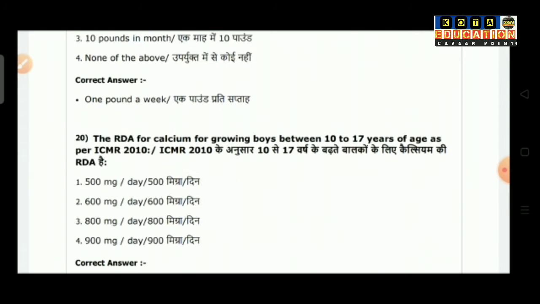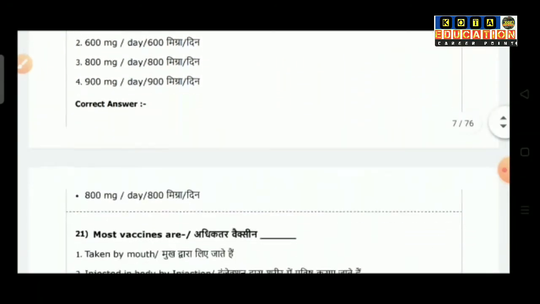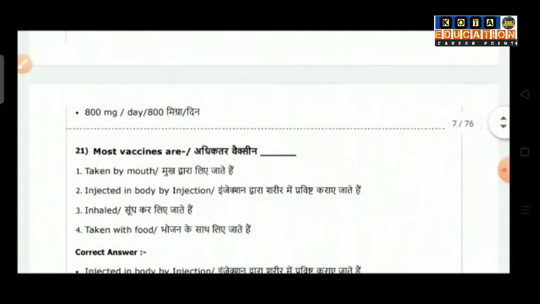Option 1 is 500 mg per day. Option 2 is 600 mg per day. Option 3, 800 mg per day. And option 4 is 900 mg per day. So the correct answer is 800 mg per day.